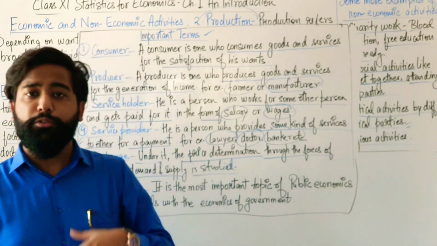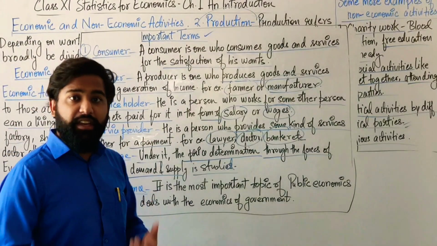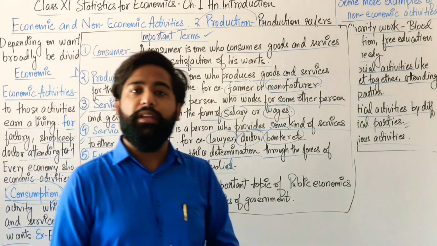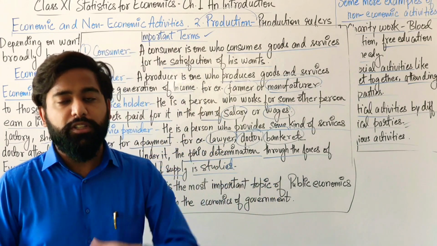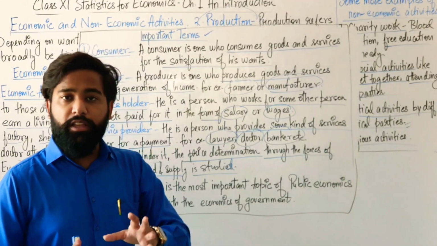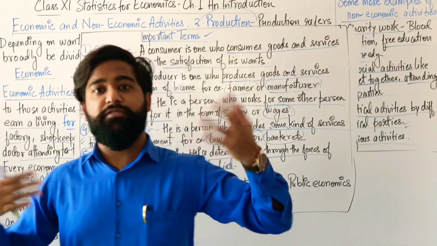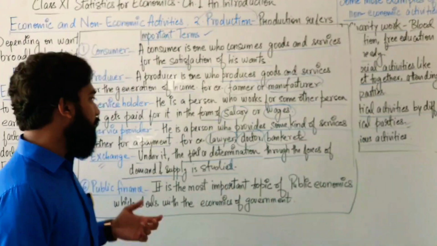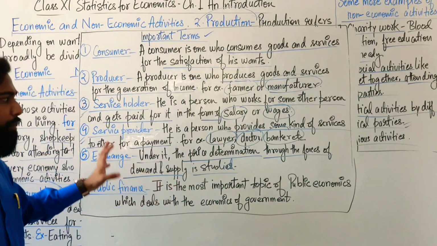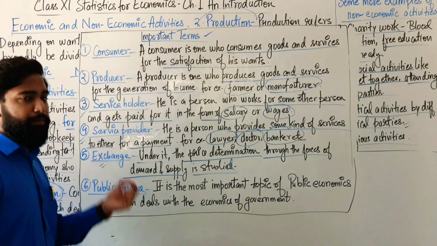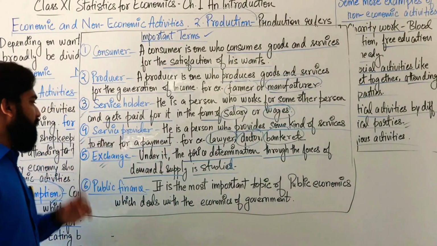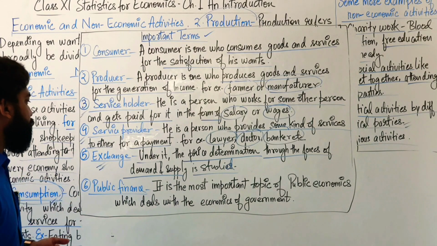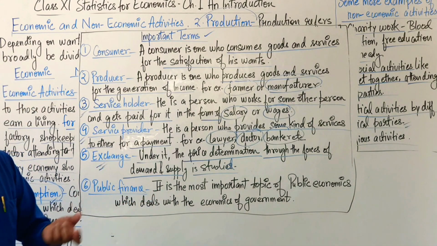According to the supply, according to the demand, suppose if a good is having very much demand in the market and it is found in abundance, then that good will be of very lesser price. But suppose if any good is very limited in the world and its demand is very high, then what will be the price? The price will be very high, like diamond. So the demand and supply are those forces which help in the determination of price. So under it we call it exchange. Is that clear? Now, exchange of what? Exchange of goods and services in terms of money.